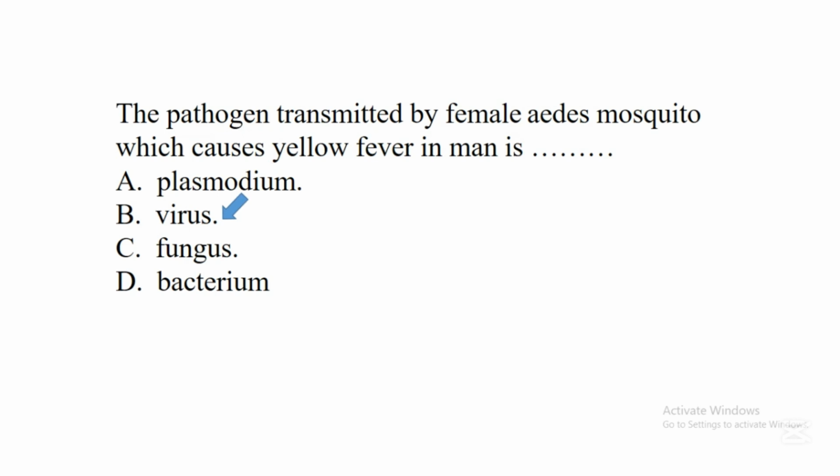Virus. So studies have shown that there is a vector known as female Aedes mosquito. When this mosquito bites a human being, it will transmit a pathogen known as virus. So when the virus gets into the body system, it will now cause a disease known as yellow fever. So yellow fever is one of the viral diseases in man, but the major organism that carries that pathogen is called female Aedes mosquito.